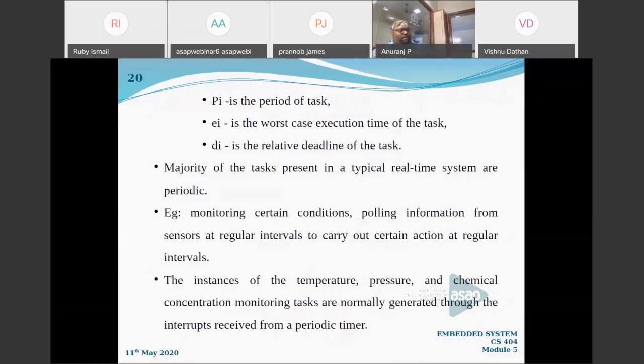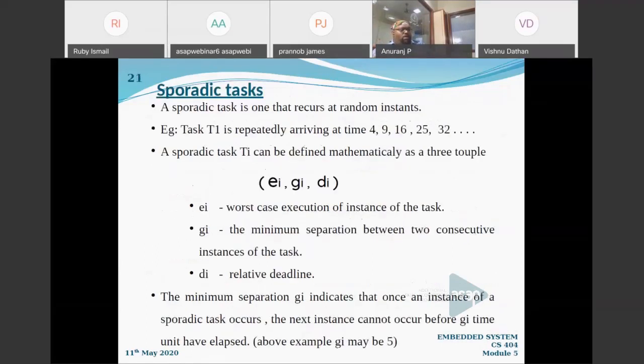And measuring the temperature and the pressure of a person who is admitted in the ICU, say, or atmospheric pressure, whatever. Obviously, all monitoring services or all monitoring embedded systems will follow periodic tasks. Now comes the sporadic task. Sporadic task, I think it's new to you.